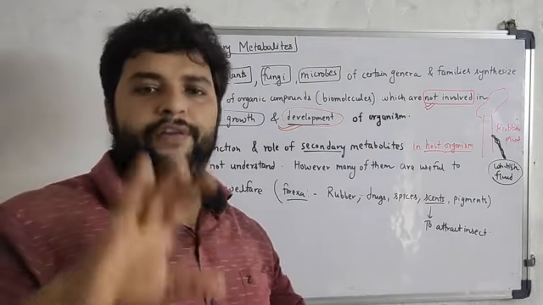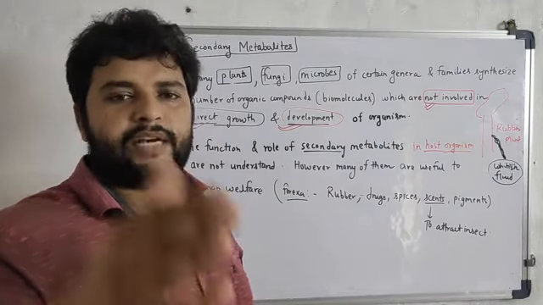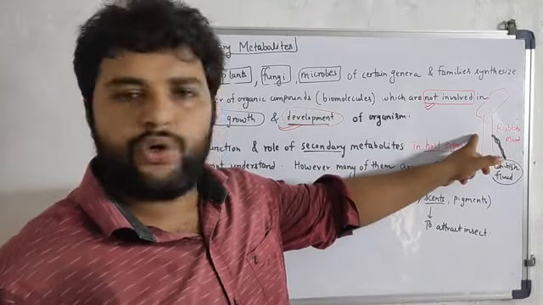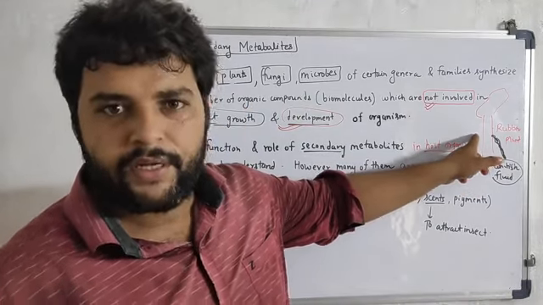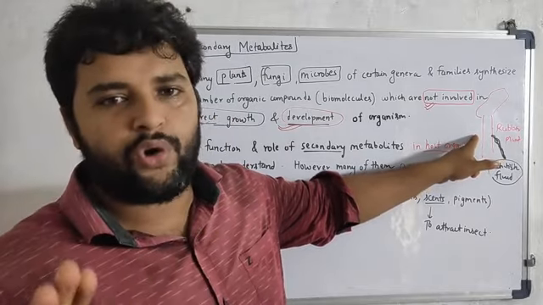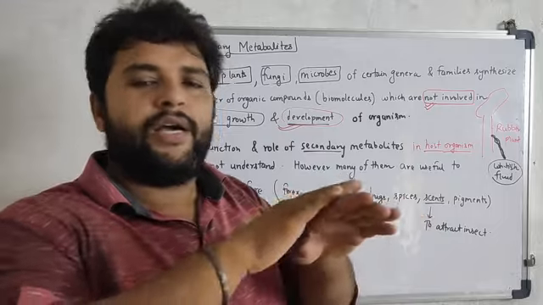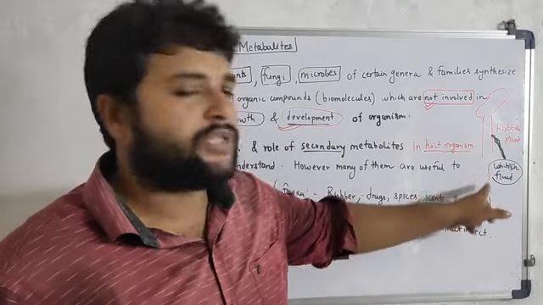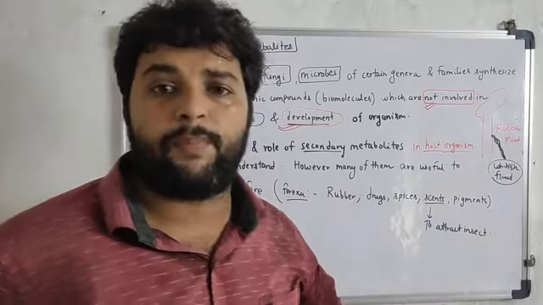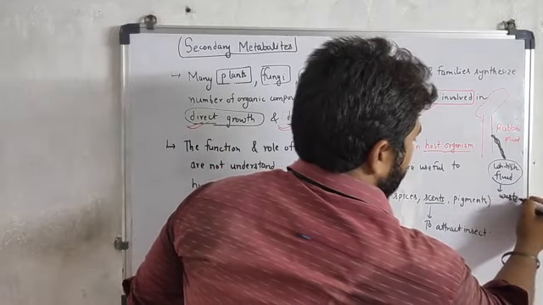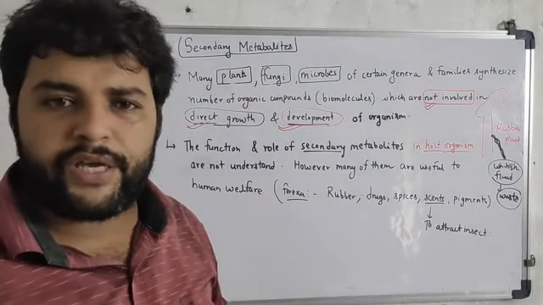Similarly, if any organism is secreting something outside of the body, it means it has no role in that organism. This is produced in the rubber plant, but it has no role in the rubber plant. That's why the rubber plant secretes it as waste. So this whitish fluid is a waste for the rubber plant.